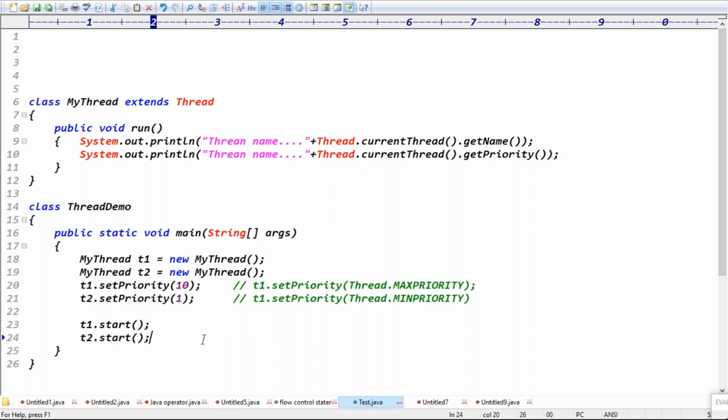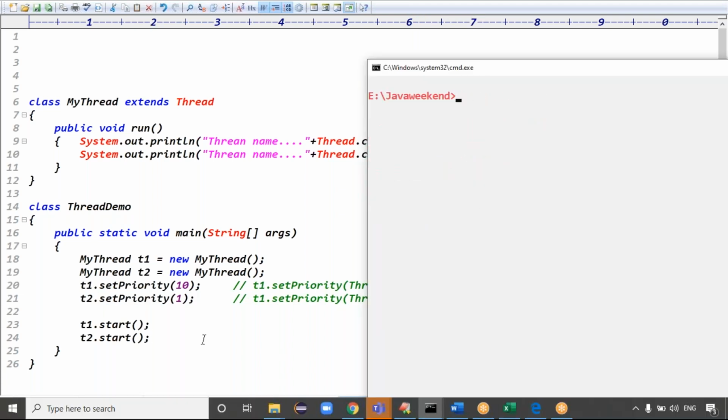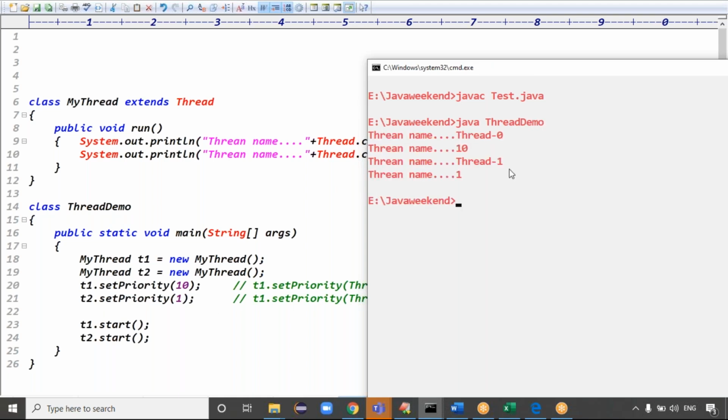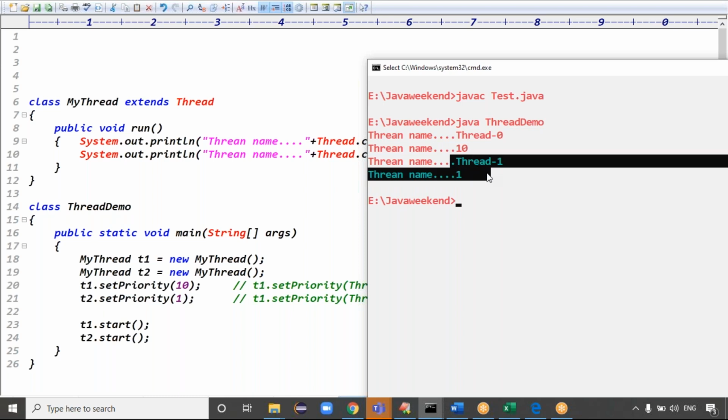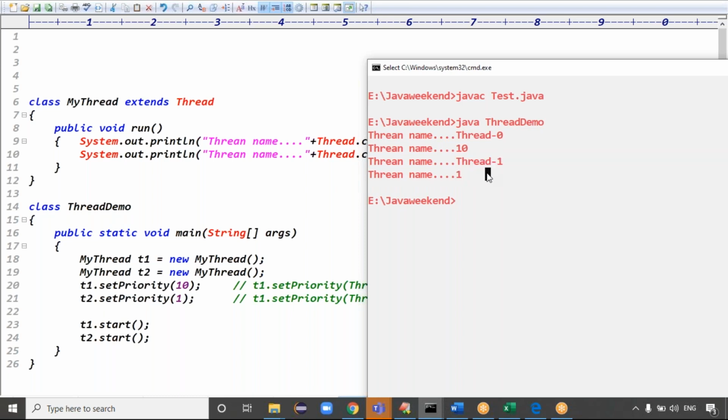Now we can run this code once after setting the priority. The code is compiled fine. java, the class is called ThreadDemo, right? See, thread 0 is having high priority 10 and thread 1 is having low priority 1, so the first thread executes first.